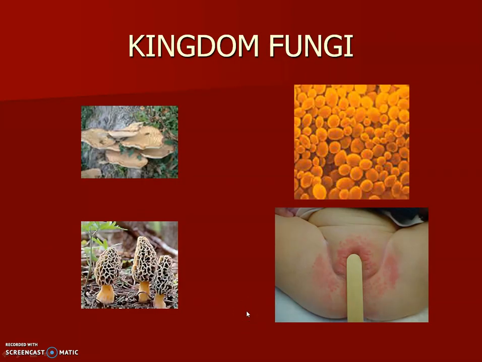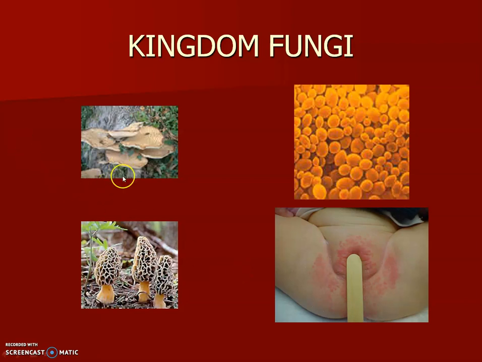Okay, so next kingdom in your notes, we're on number 3. Now we're in a new domain. Now we're in the domain Eukarya. Remember, there's only 3 domains: Archaea, Bacteria, and Eukarya. And there's only one kingdom in each of the previous 2 domains. The domain Archaea only had 1 kingdom, Archaebacteria. The domain Bacteria only had 1 kingdom, Eubacteria. The domain Eukarya has 4 kingdoms, and the first one we're going to look at is the kingdom Fungi.